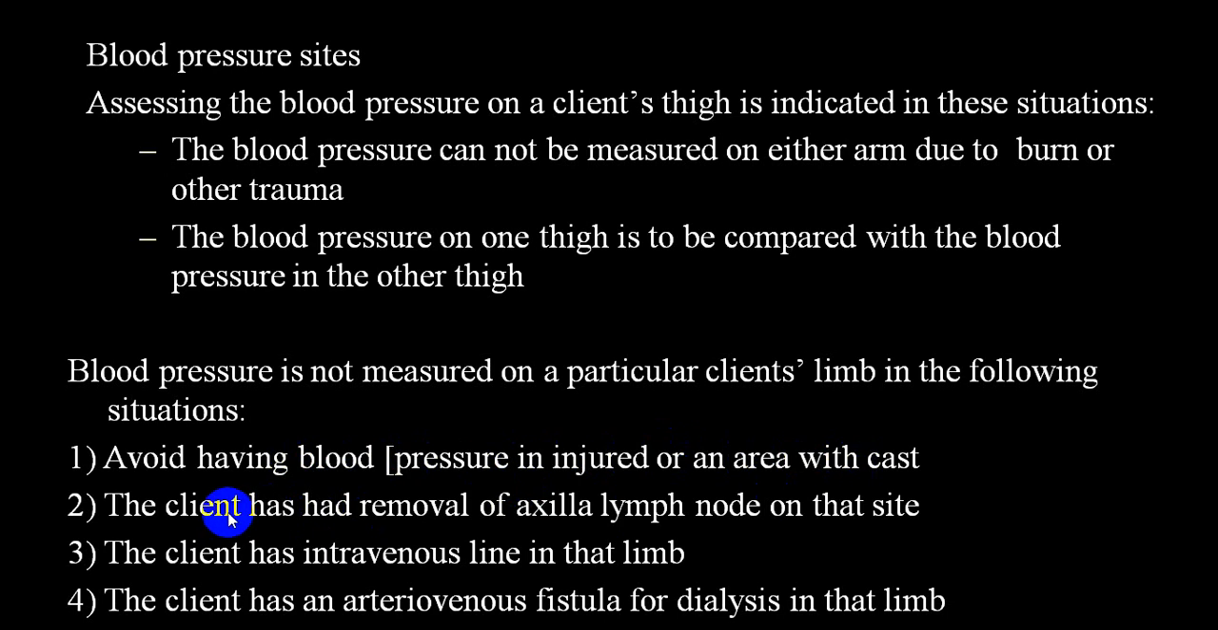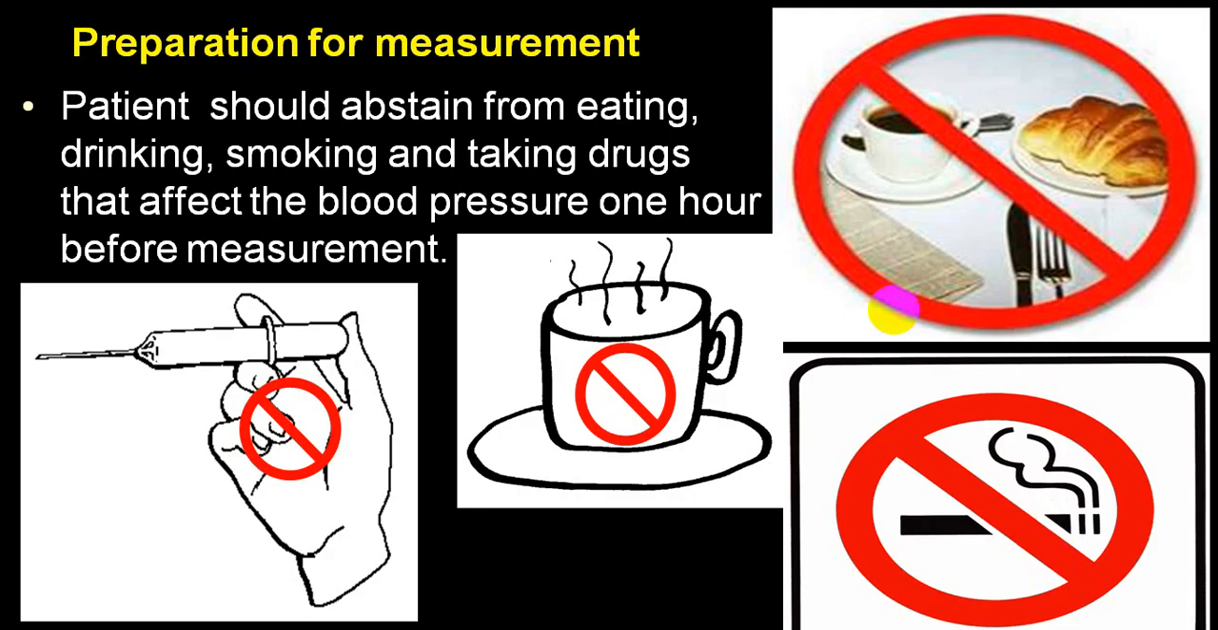If a client has undergone removal of the axillary lymph nodes, that arm also should be avoided. We already told you about IV lines. And if a person has an AV fistula for dialysis, also don't take blood pressure in that limb.